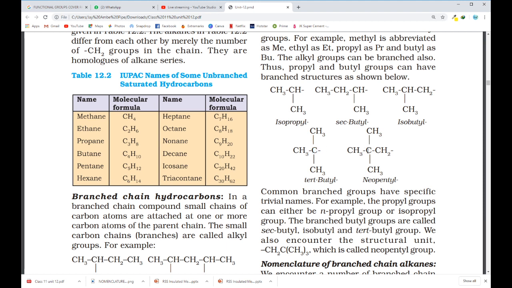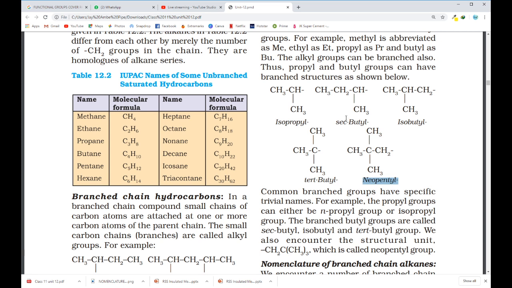Now find out the number of carbon atoms in this branch. 1, 2, 3, 4 and 5. So this is pentyl. Now again see the carbon which is directly attached to the alkyl chain, that is a primary carbon. But that carbon is attached to a quaternary carbon. See this carbon, on all the four sides it is surrounded by alkyl groups. And so this is known as neopentyl. Same way you can also draw secondary pentyl, isopentyl and tertiary pentyl. And this is neopentyl group.